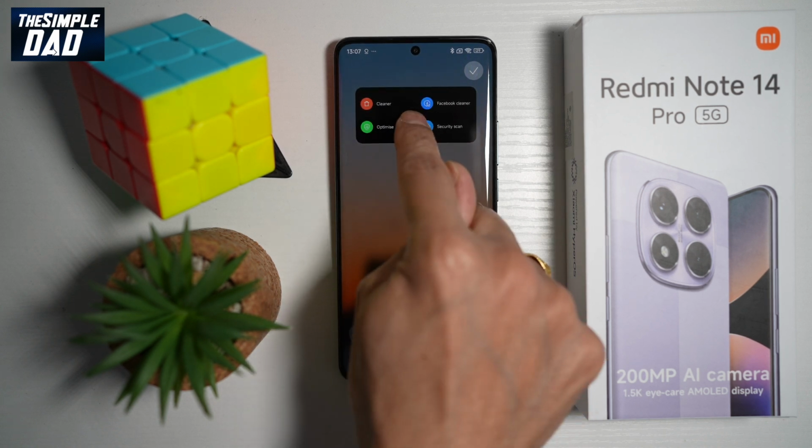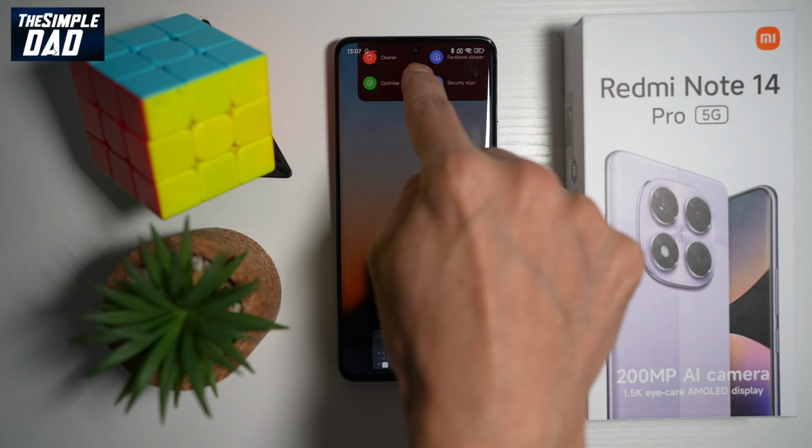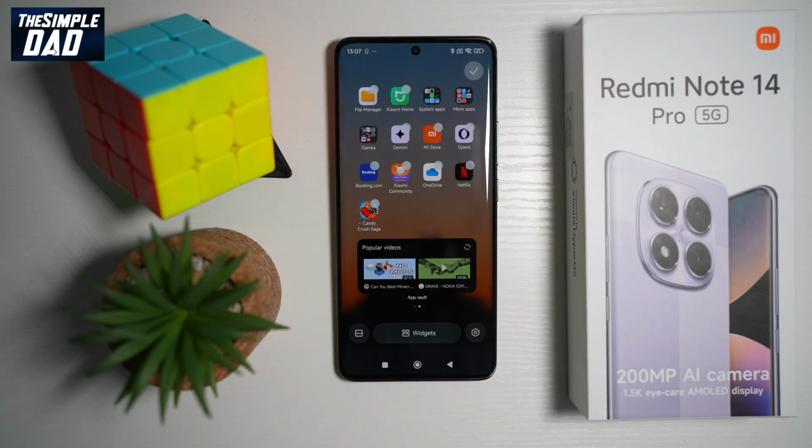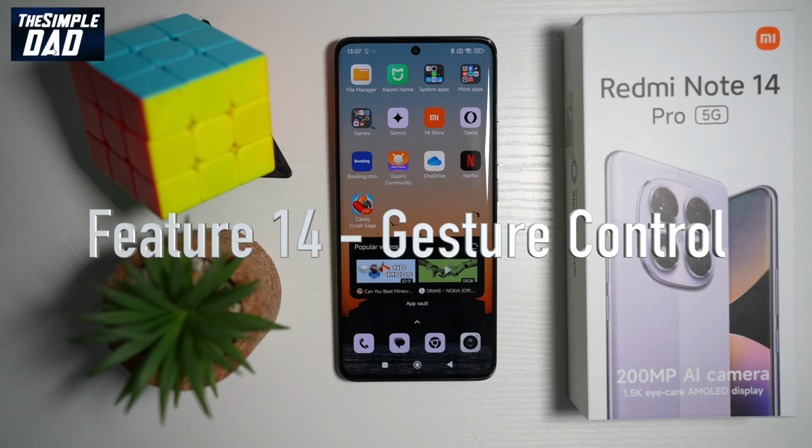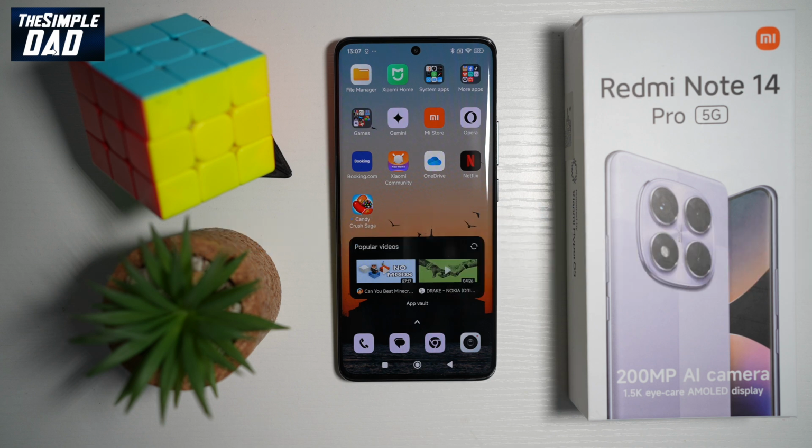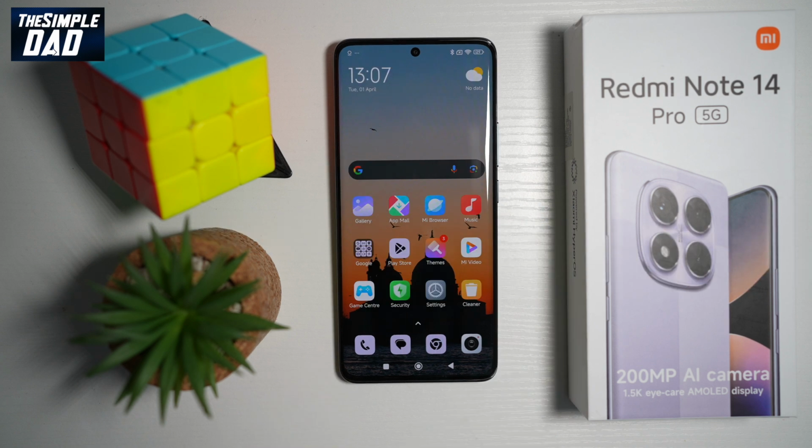To delete it, go ahead and hold it and then go ahead and pull it up and that will delete that widget from your home screen. Okay. Now feature number 14 is your gesture control. So with your Redmi Note 14 Pro, you have different gestures which you can use with your finger to do certain actions. So to look at these different gestures, go ahead and tap on settings.